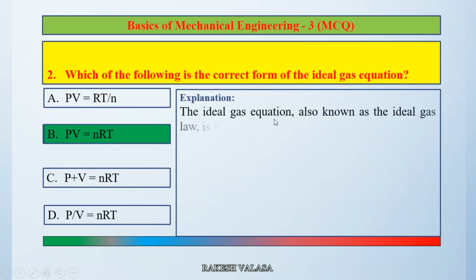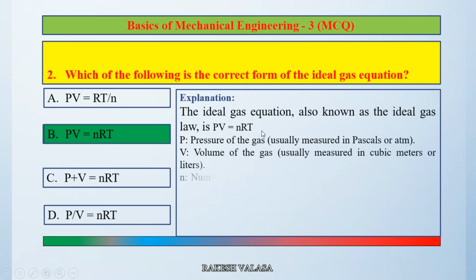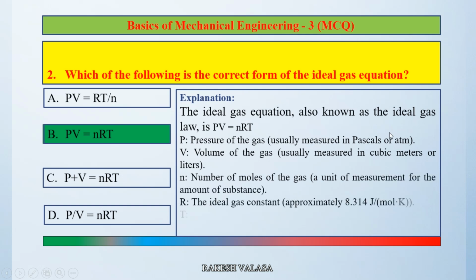The ideal gas equation, also known as the ideal gas law, is PV equal to nRT, where P is the pressure of the gas, usually measured in pascals or atmosphere, V is the volume of the gas, usually measured in cubic meters or liters, n is the number of moles of the gas, a unit of measurement for the amount of substance, R is the ideal gas constant, approximately 8.314 joule per mole Kelvin, and T is the absolute temperature of the gas, usually measured in Kelvin.